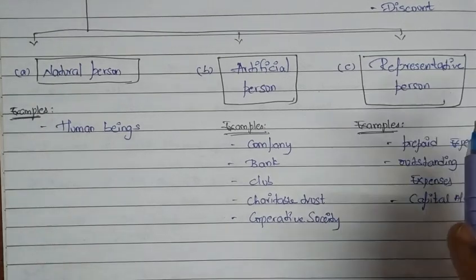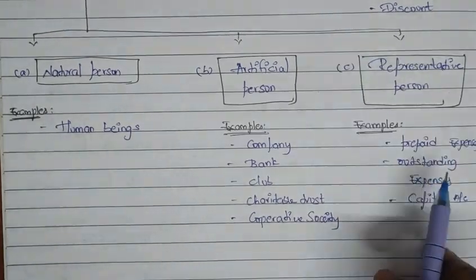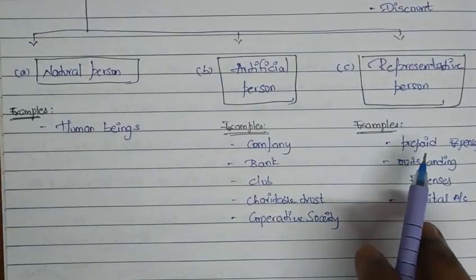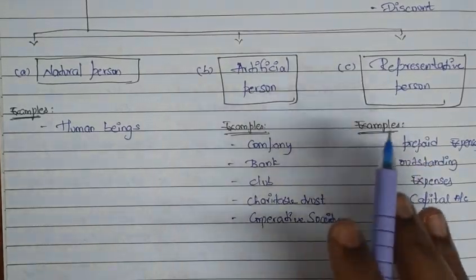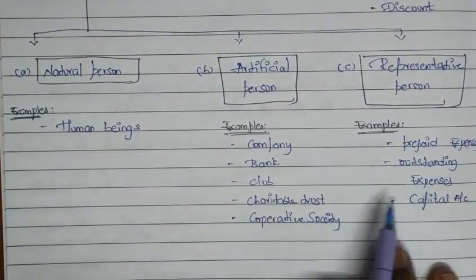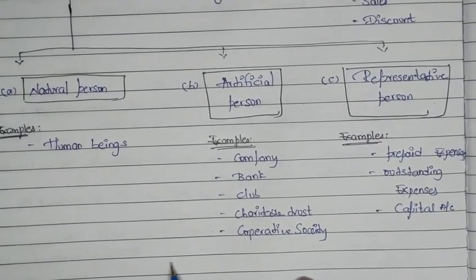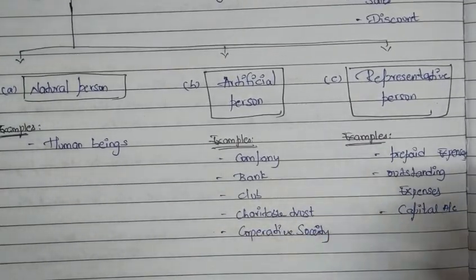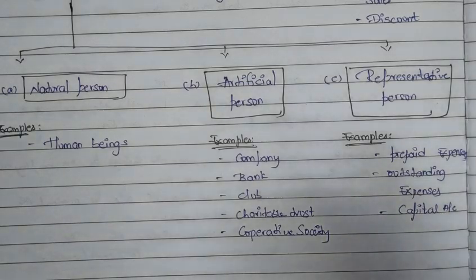For example, since we are running a business, we will have employees in our entity, right? We have to pay salaries to them every month. If we are paying salaries, it will become an expense. If we are paying, we'll pay in cash. But if we are not paying, it becomes due from our side to the employees, which is outstanding. So outstanding salaries to employees will become a representative personal account.